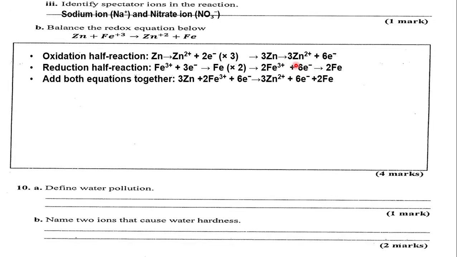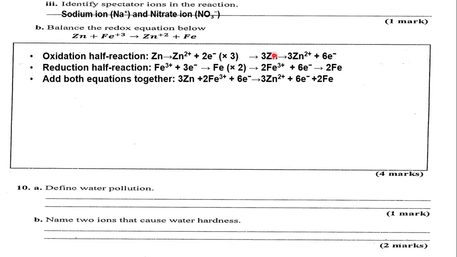So we add these 2 reactions together. You see that eventually we are going to have 3 zinc atoms added to 2 iron ions plus 6 electrons will be equal to 3 zinc ions plus 6 electrons plus 2 iron atoms.